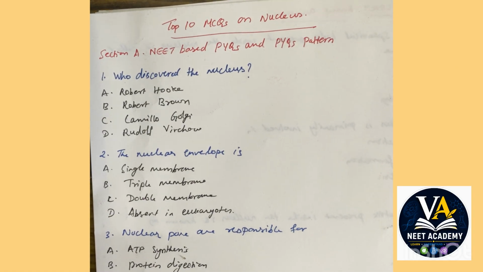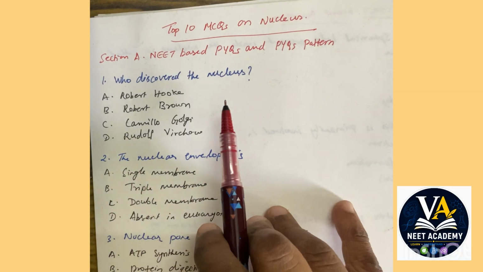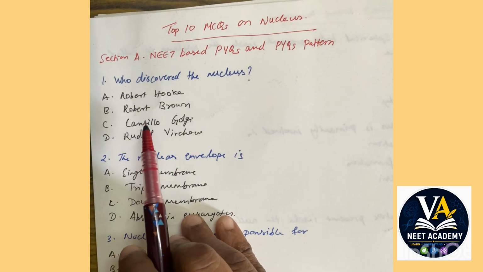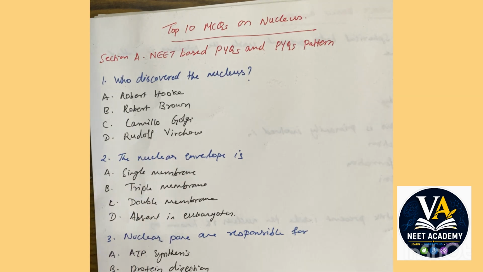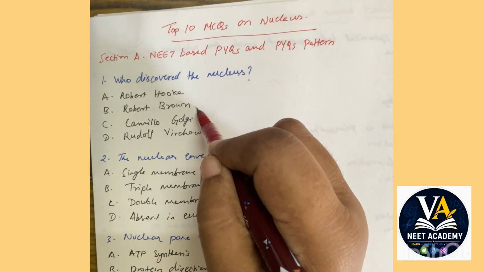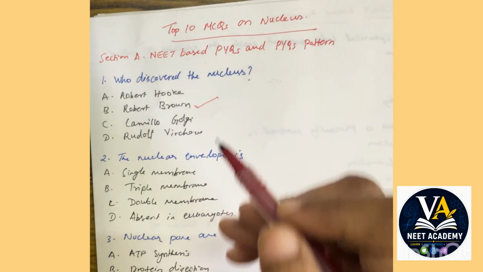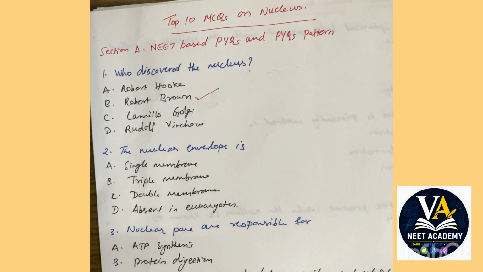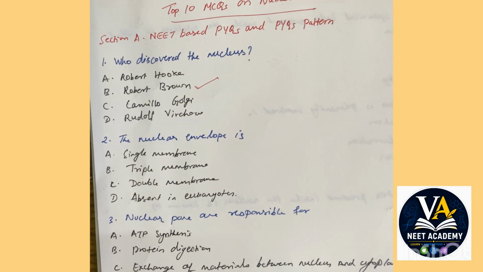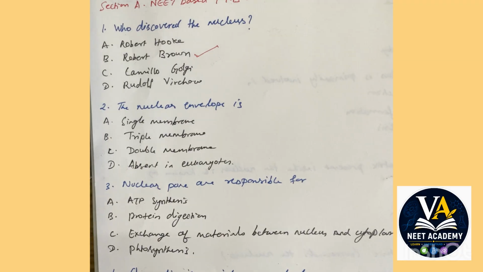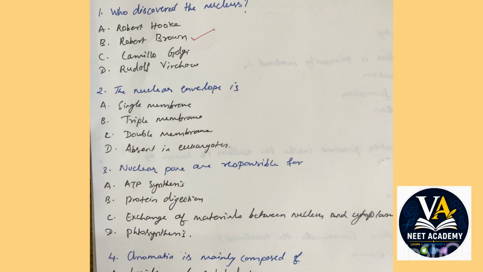Okay, so let's begin our first question. Who discovered the nucleus? Robert Hooke, Robert Brown, Camillo Golgi, or Rudolf Virchow? Yes, it was Robert Brown. He saw a dense structure in the middle of a cell in orchid cells, so he was the person who discovered the nucleus.